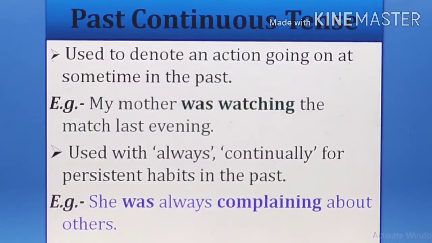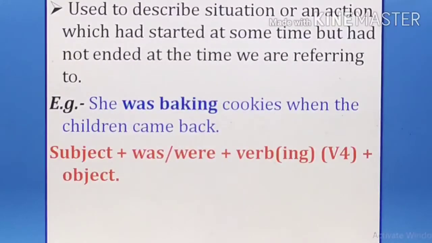So next, it is used to describe a situation or an action which had started at some time but had not ended at the time we are referring to. This means, you understand, the past continuous tense means the action which was done in the past, okay, but on a particular time it is mentioned that on that particular time that action was done.